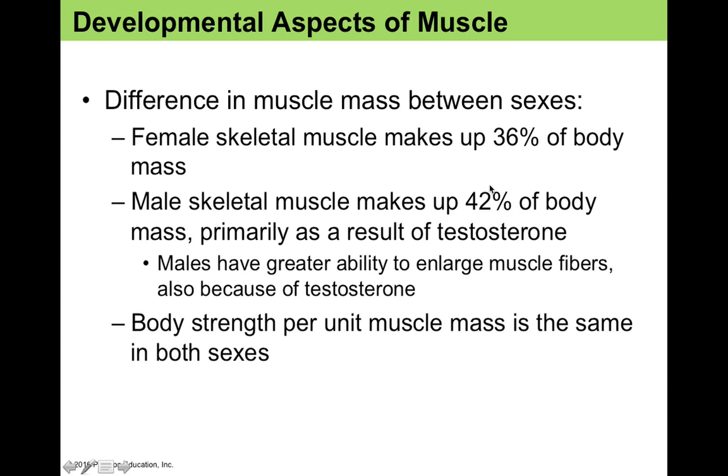Now the major difference between these percentages mostly is a result of testosterone quantity. So because males have a tendency to make more testosterone than females, they actually have enlarged muscle fibers which are heavier and more dense and therefore make up a larger percentage of their body mass. Now body strength per unit muscle mass is actually the same in both sexes.